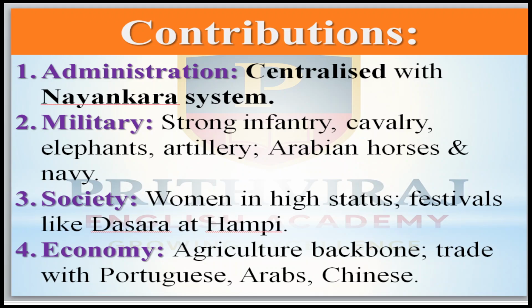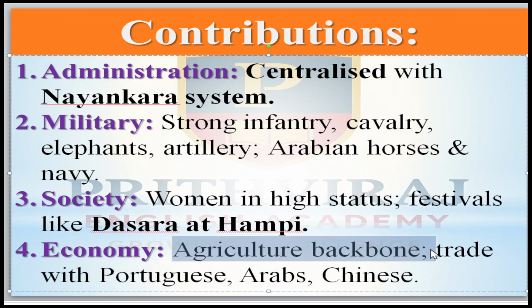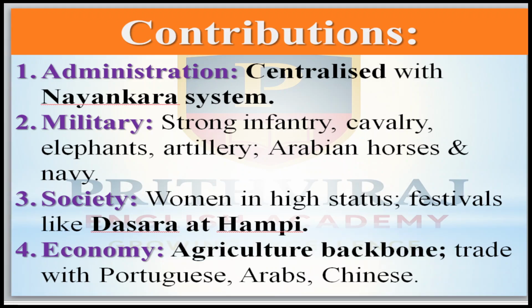Festivals like Dasara were celebrated at Hampi, especially Dasara. Today also we celebrate it, but first it was celebrated by the Vijayanagara Empire. Afterwards, it was continued by the Mysuru rulers. Economy: agriculture is the backbone for them, considered the way to generate more taxes. Then trade: they had trade relations with the Portuguese, Arabs and Chinese.